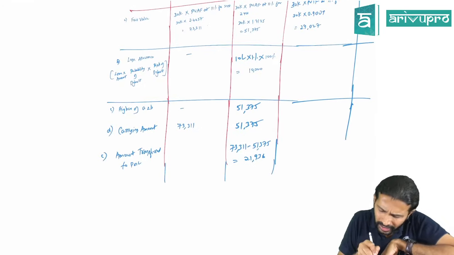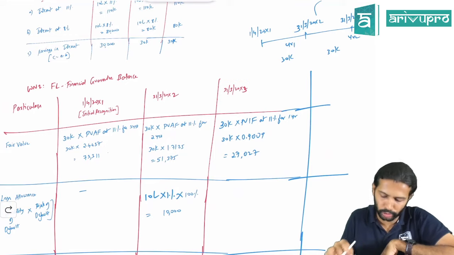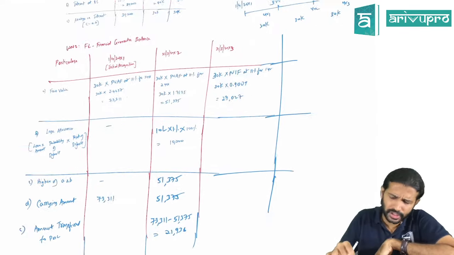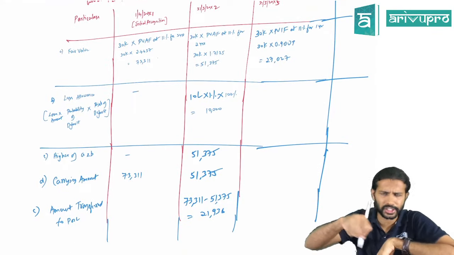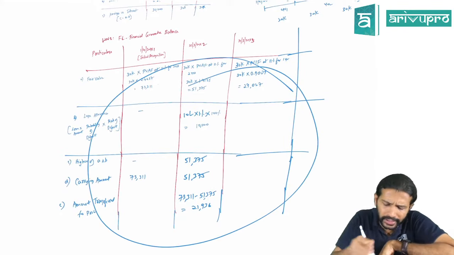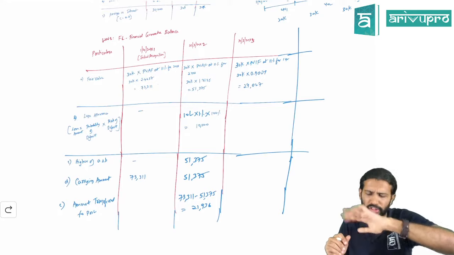So the same thing I'll have to do for the next year also. That is the end of year 2 also. Okay, now. Alright. So I feel this was easier, so I'm just sticking to this method. This table will give you the solution for everything. In the study material, we'll just check. Every solution you won't get in one table, but here all the data is there in one table. By looking at this, you can pass the journal entry. Hence I'm sticking to this particular method.